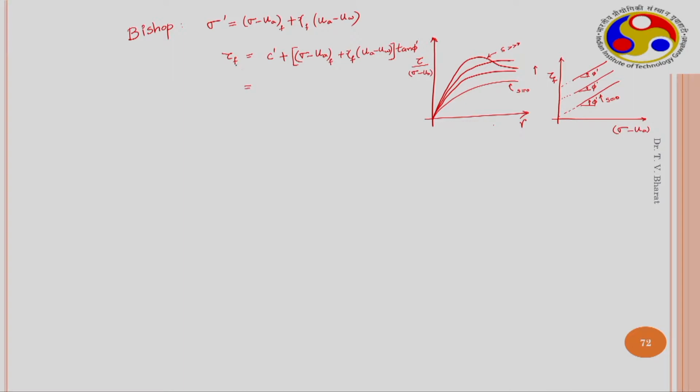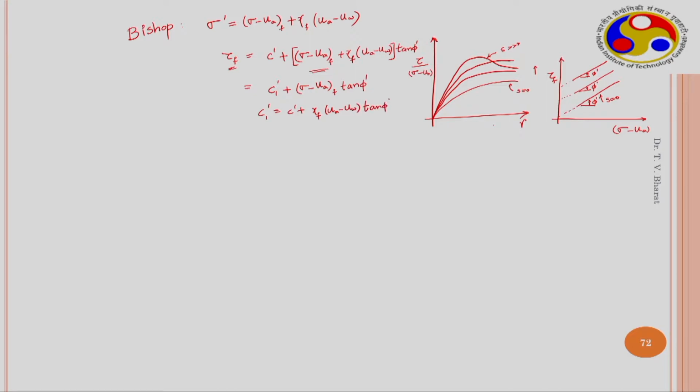If tau f versus sigma minus u_a is plotted, this could be written as some C1 dash plus (sigma minus u_a)f tan phi dash. So, this C1 dash is equal to C dash plus chi f (u_a minus u_w) tan phi dash.